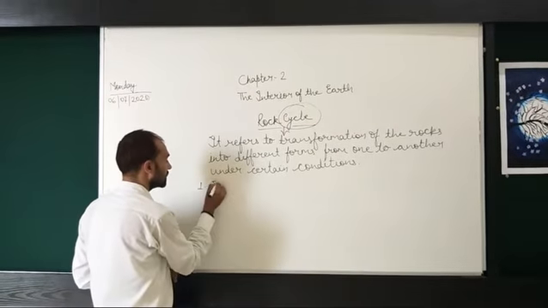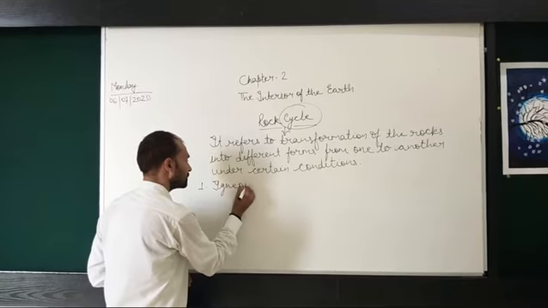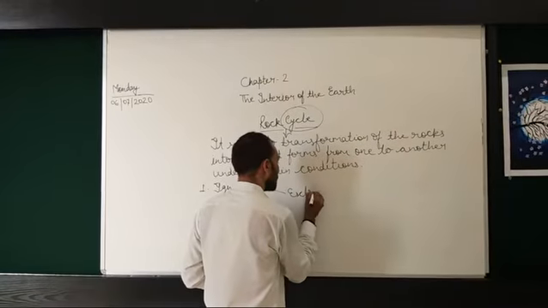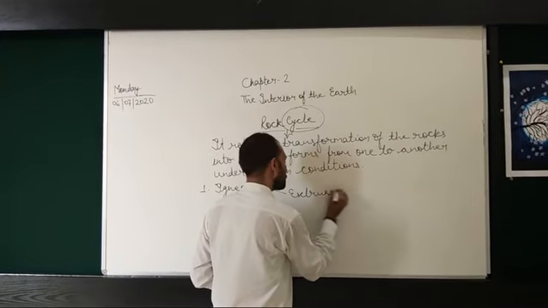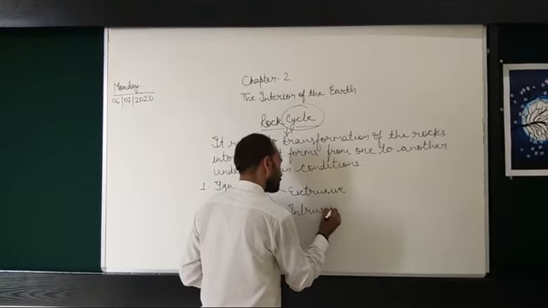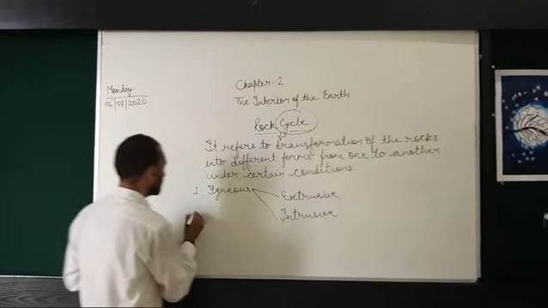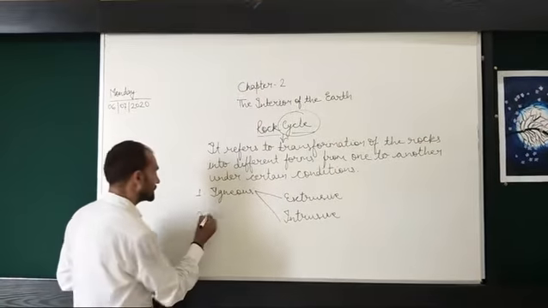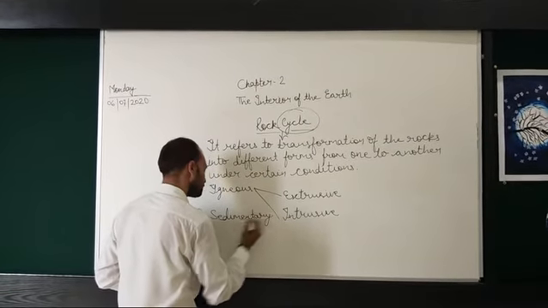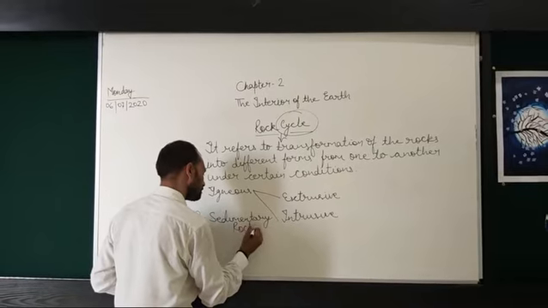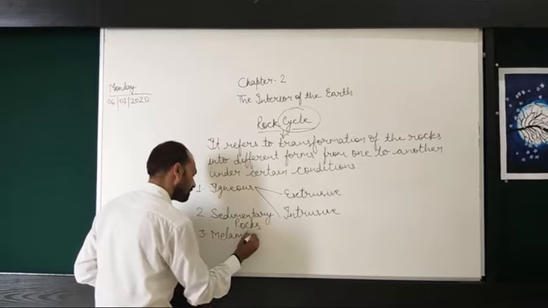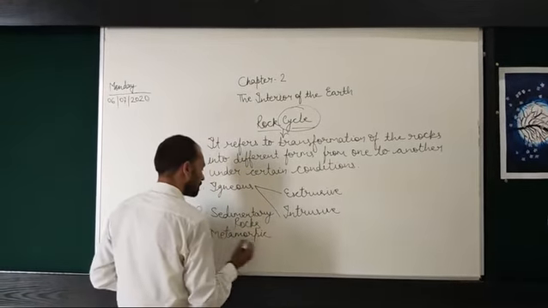The first is igneous, which has two types, extrusive and intrusive. The second type of rock is sedimentary rock, and the third is metamorphic rocks.